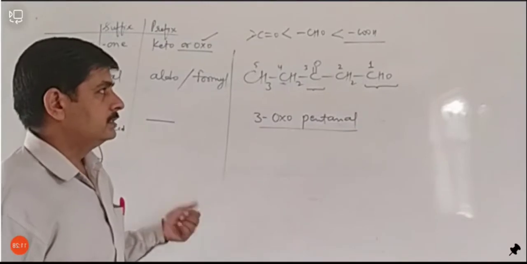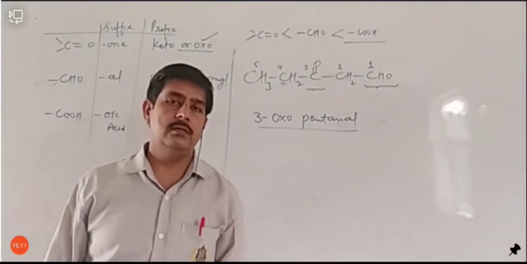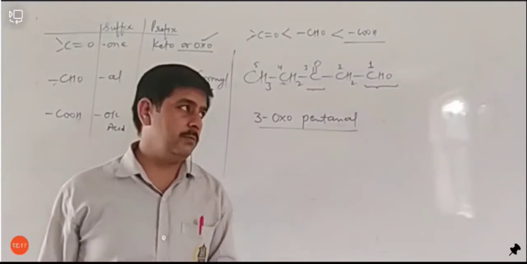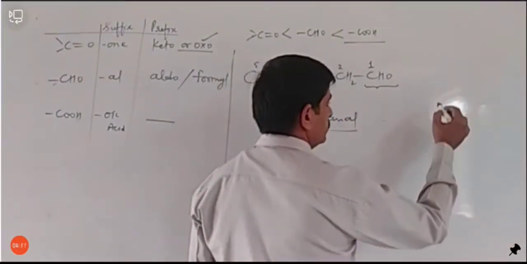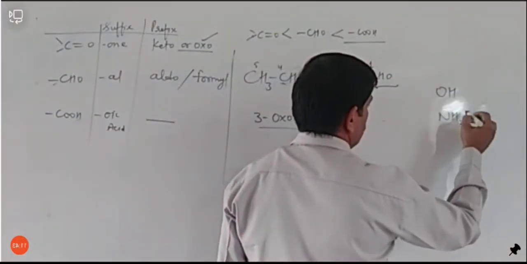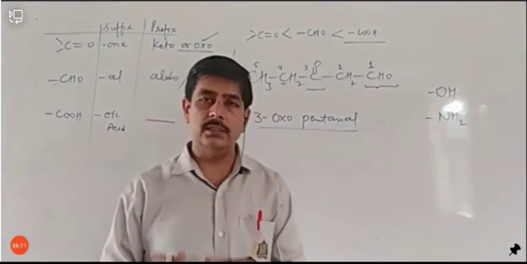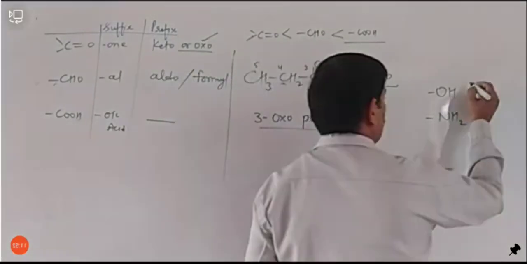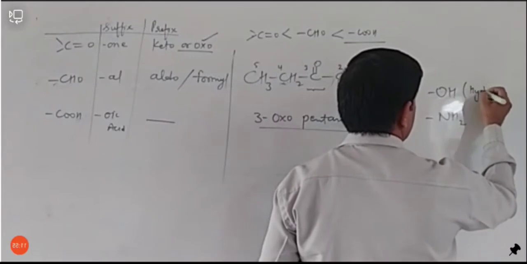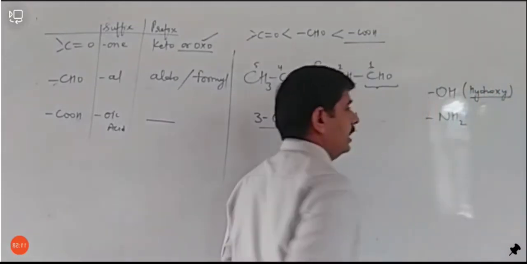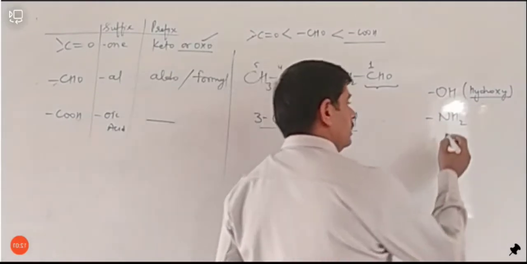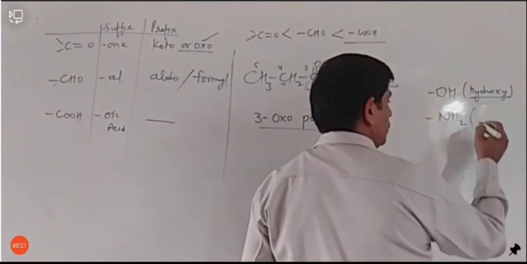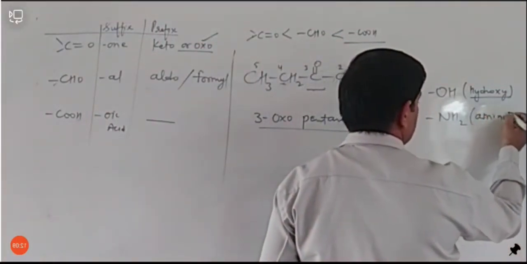Okay. Sometimes it happens that some other functional groups of least priority are connected with them, तो उनको भी हम लोग ध्यान रखें, अलग से नेमिंग कर सकते हैं. जैसे एक चीज और बता दूं आपको, suppose we have OH group, NH2 group, so if OH group is of highest priority then it is ol. But if it is least priority, in that condition it will be called hydroxy. ध्यान रखें, इसको hydroxy भी कहा जा सकता है अगर ये aldehyde के साथ में है तो. And again if we have NH2 group, it is amine, but if it is present with highest priority group then it will be amino. इसको amino कहा जा सकता है.